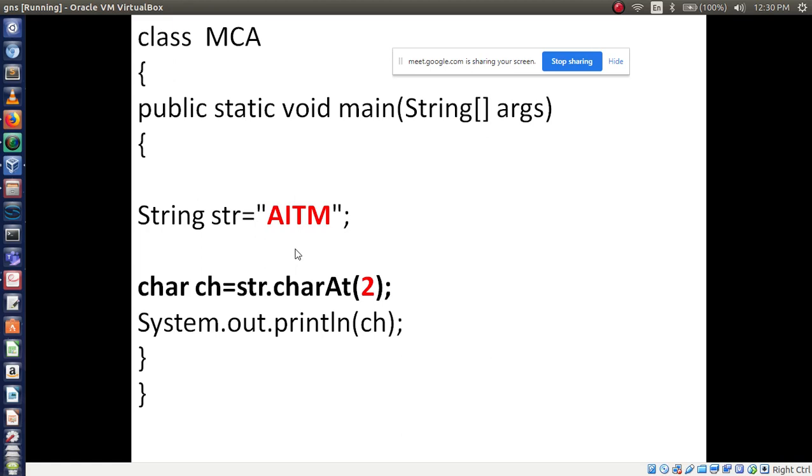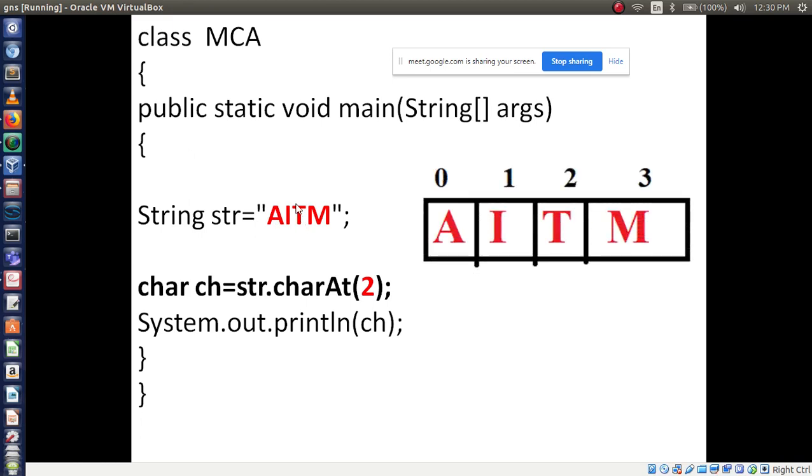Yes, very good. T will print. See, 0, 1, 2. 2 representing what? T. So T is going to print. Right? See, index number 0, 1, 2. So you will get the character T. Right? T will print.